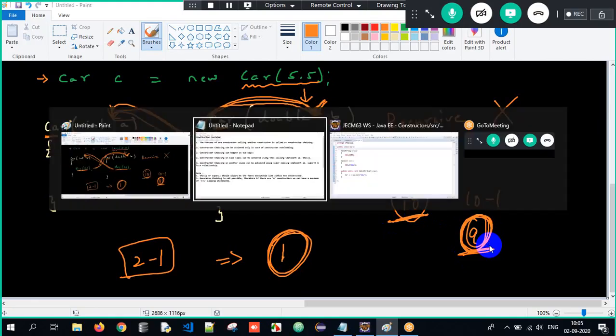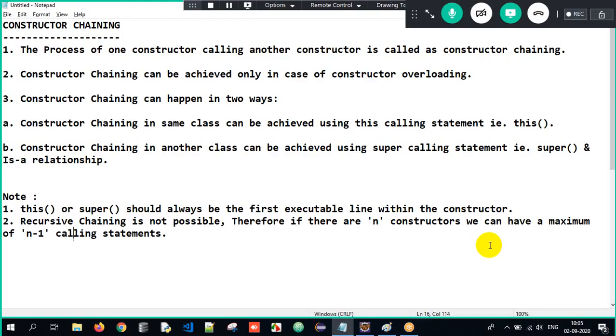So what are the two notes which we saw here? Either this calling statement or super calling statement should always be the first executable line within the constructor. We cannot use it in the second line. And recursive chaining is not possible. That is, one constructor cannot call another and that one call it back. Recursive calling is not possible. Therefore, if there are n constructors, we can have only n minus 1 calling statements. Got it? So we understood the first half of the session. Okay, sir, what is the second half, sir?